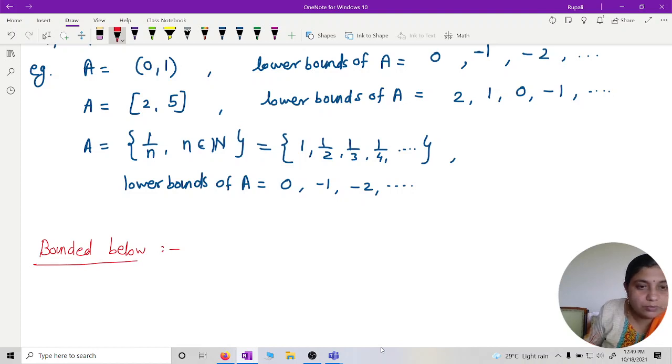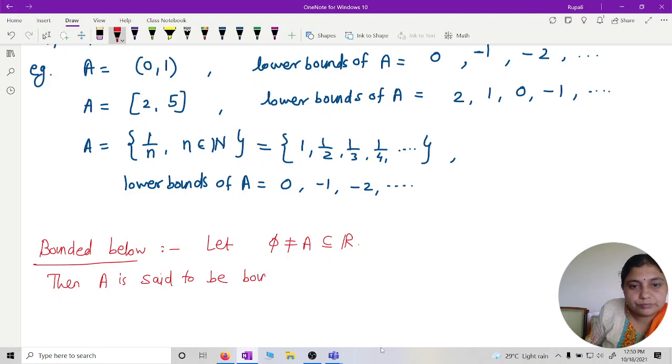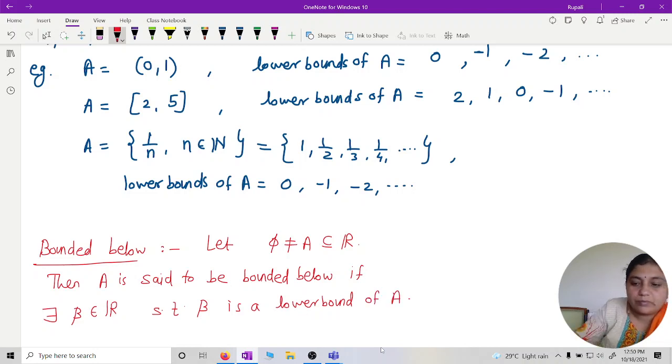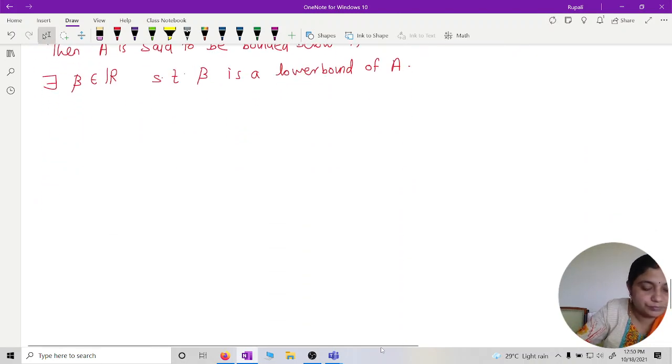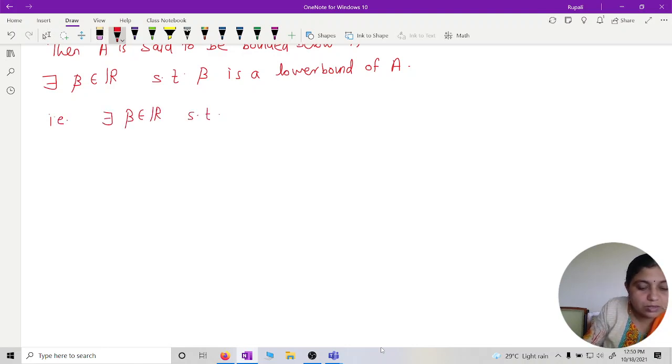Let A be a non-empty subset of R. Then A is said to be bounded below if there exists beta belongs to R such that beta is a lower bound of A. That is, there exists beta belongs to R such that x is greater than or equal to beta for every x in A.